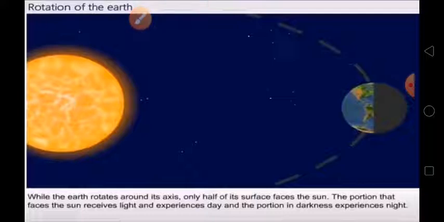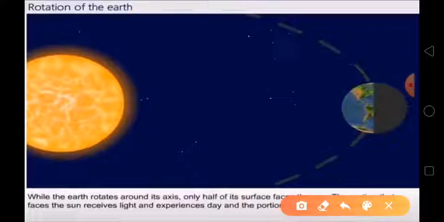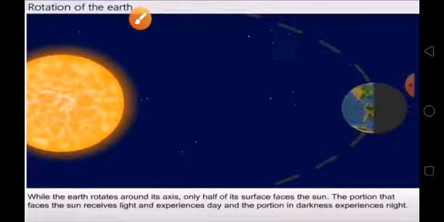जिस पोर्शन में लाइट पड़ रही है वहाँ पर डे होता है, दिन होता है. And just opposite, the portion in darkness experiences night. This portion is dark. So the portion in darkness experiences night.